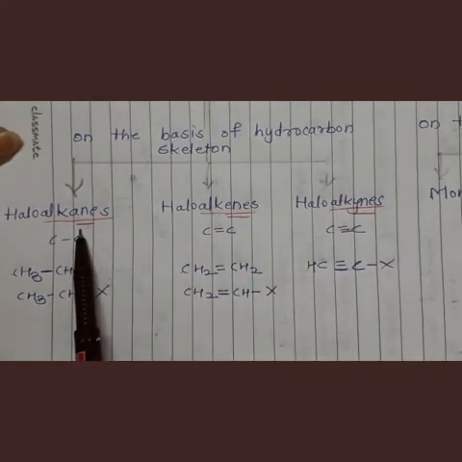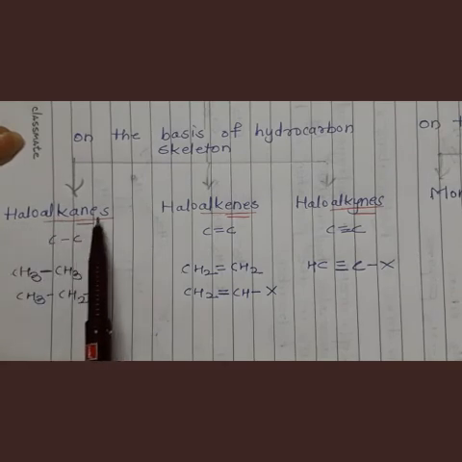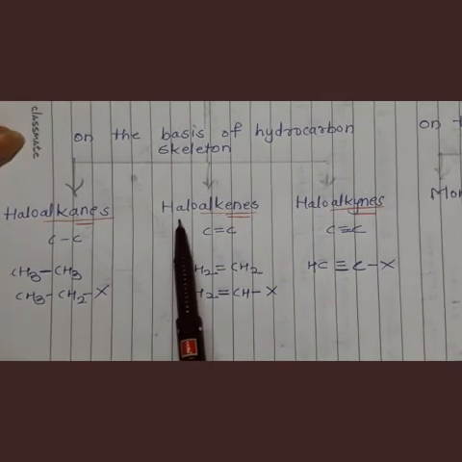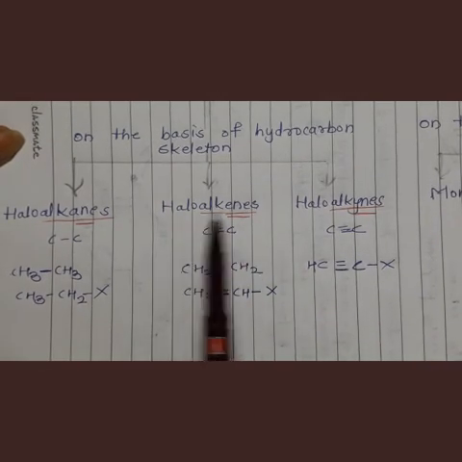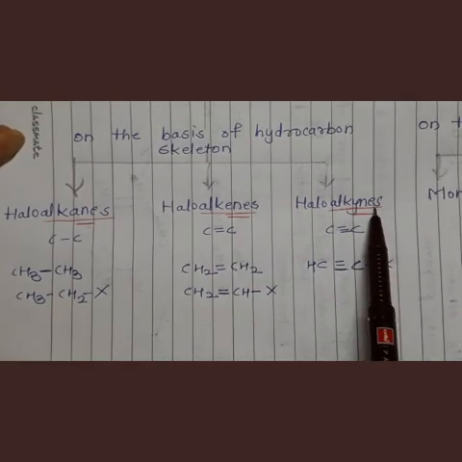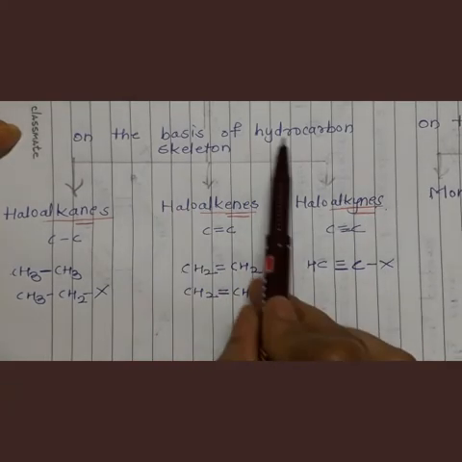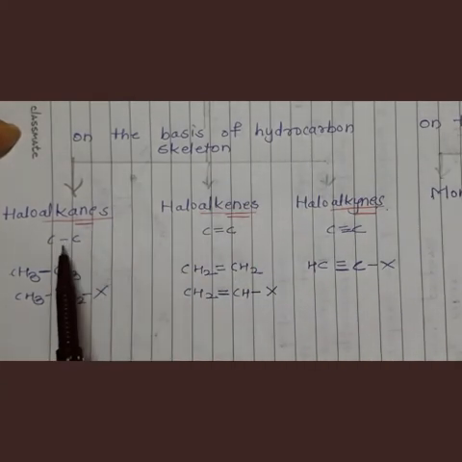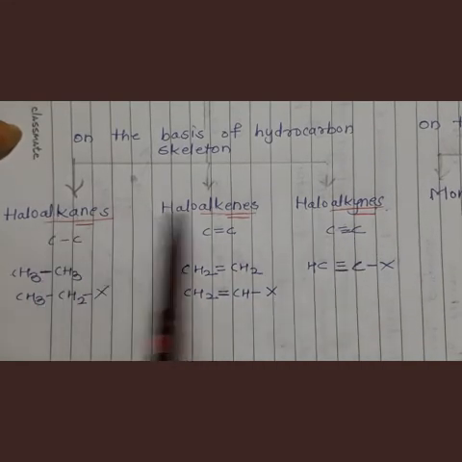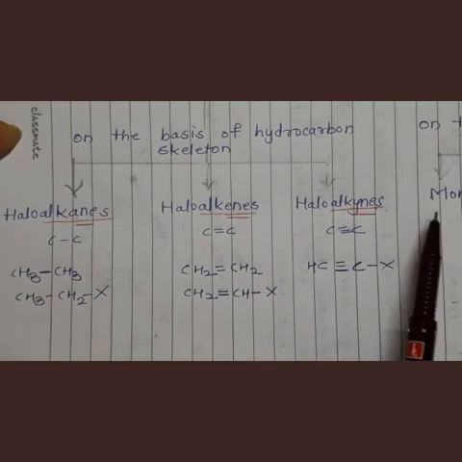If alkanes are there, then the halogen derivative is called haloalkanes. When alkene is there, then halogen derivatives of alkenes are called haloalkenes, and when alkynes are there, halogen derivatives of alkynes are called haloalkynes. So hydrocarbon skeleton means what? Whether it is the single bond, double bond or triple bond. According to the number of bonds, 3 types are there: haloalkanes, haloalkenes and haloalkynes.